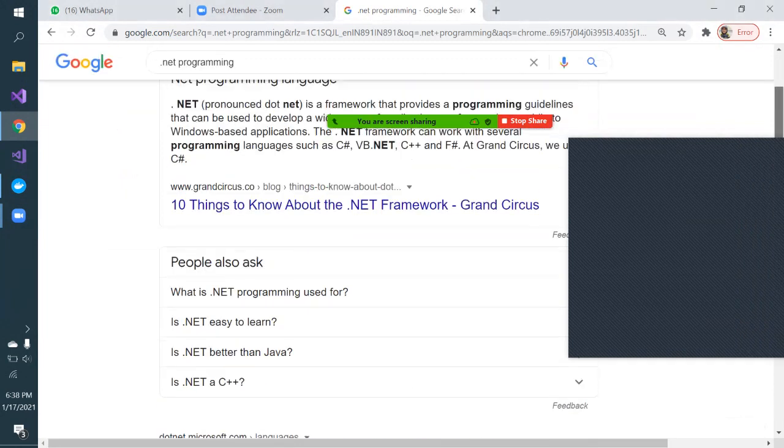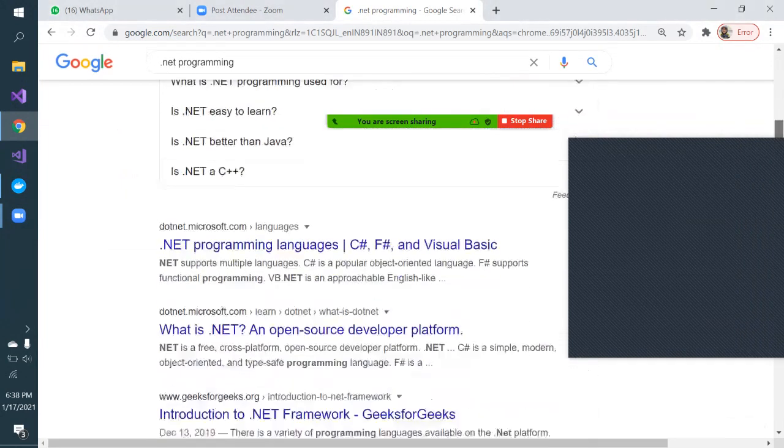So .NET is a huge programming world wherein if you learn .NET, you can create web applications, desktop applications, and mobile applications. In the industry also, this has been widely used, and there are so many jobs at the fresher level nowadays if you know .NET. The main thing is you should have a very good programming understanding and know how to code using .NET. That is the purpose of this website.